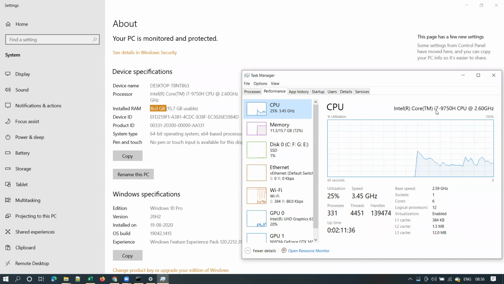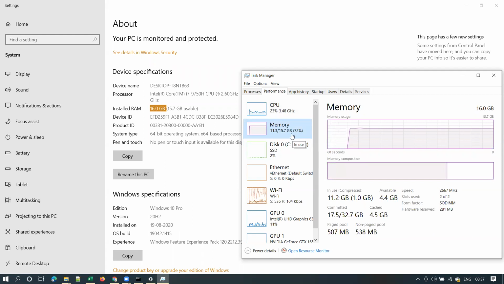Intel Core i7, 9th generation. This is a 9th generation processor, and the clock speed of my processor is 2.6 gigahertz. And observe here, it is a 6-core processor, and there are 12 logical processors. Okay. And one more thing, you should know your RAM configuration.